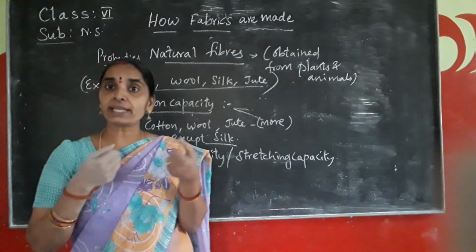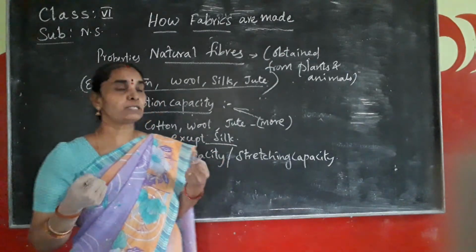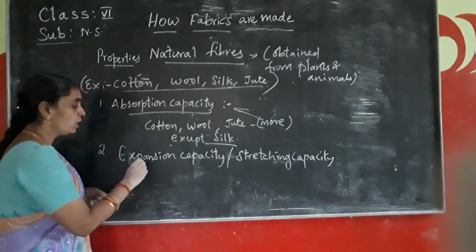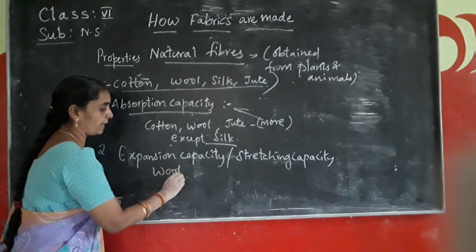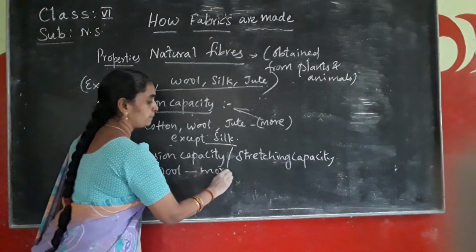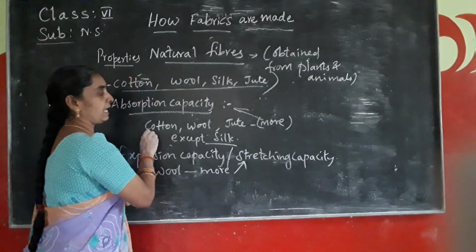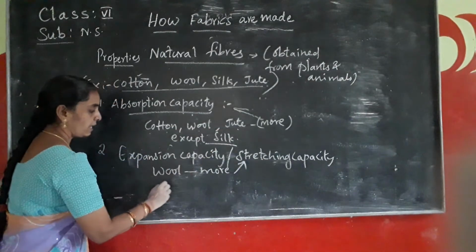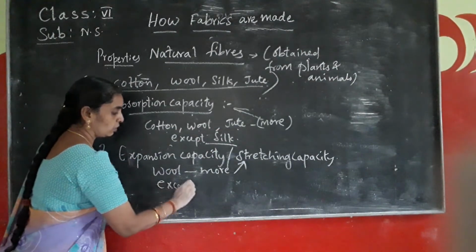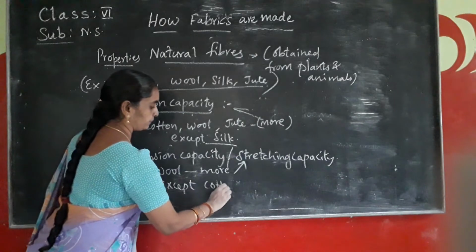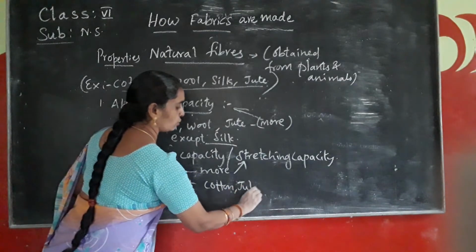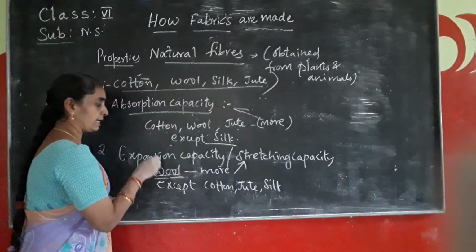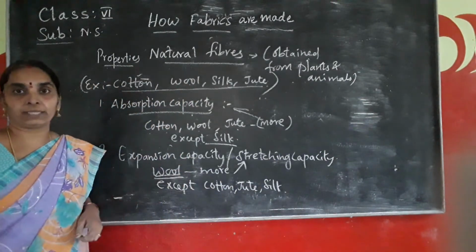Especially in natural fibers like cotton, wool, silk and jute, wool has more stretching capacity than the others, cotton, jute and silk. Wool has more expansion capacity.